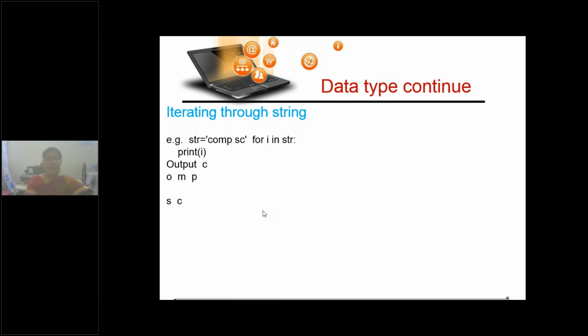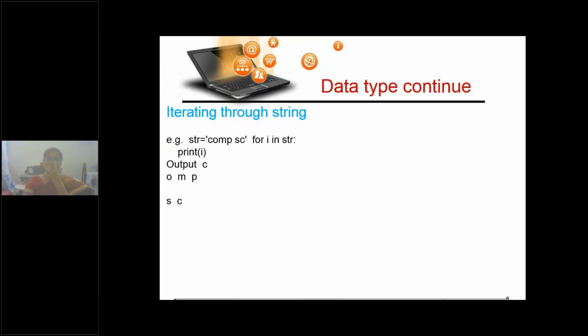First time it will take C. Then, as long as there still exists a character that is not a null character, it will take the next character O, next character M, next character P. Next, space is also a character. It is not a null character. Is it clear, children? Space is also a character, so that is also counted in the execution.